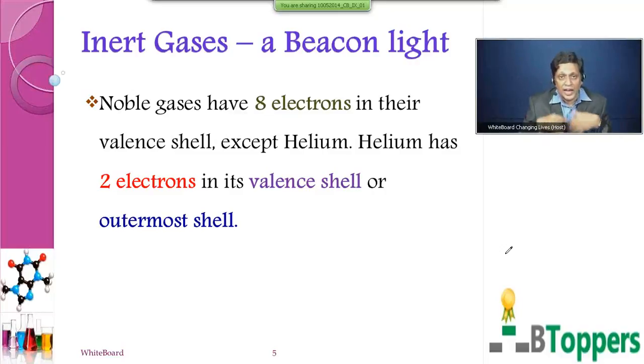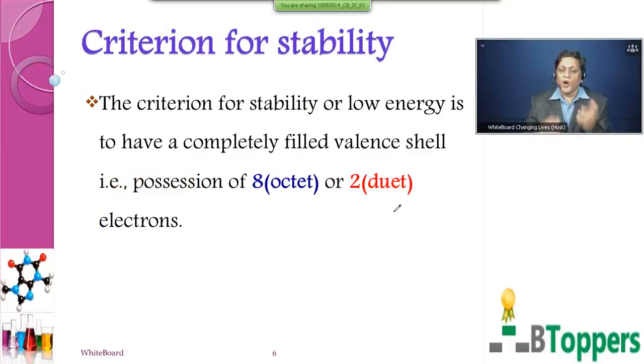to explain the reason behind the reactivity of other elements. Now, children, what is the criterion for stability? The criterion for stability or low energy is to have a completely filled valence shell, that is, possession of an octet or duet. Children, what is the duet meant for?